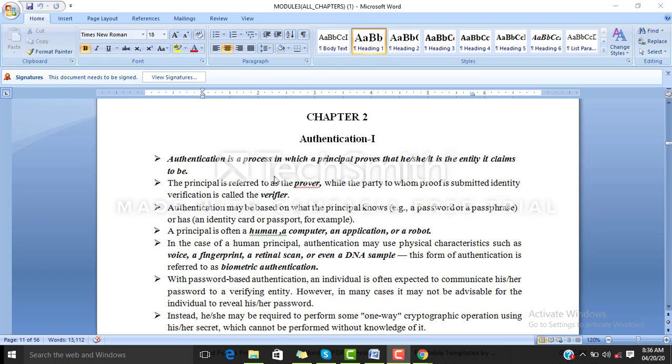So two terminologies are here, that is principal and verifier. The principal is nothing but the client in this case. Or he can be a human, a computer, or any other application, or he can be a robot also. The verifier is basically a server. Obviously the principal has to get verified by the verifier, that is a server. It's as simple as that.